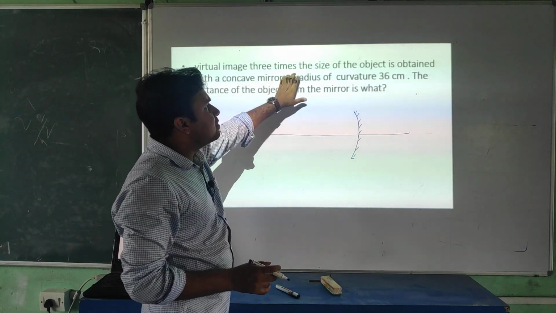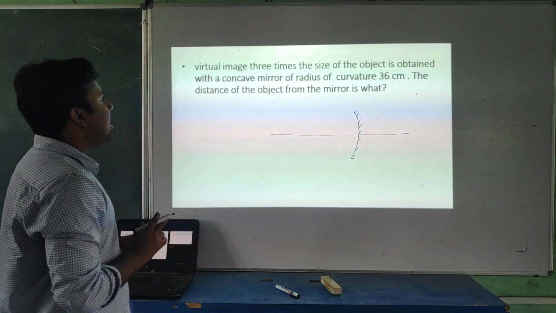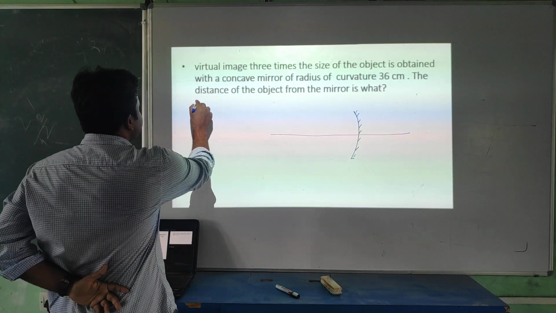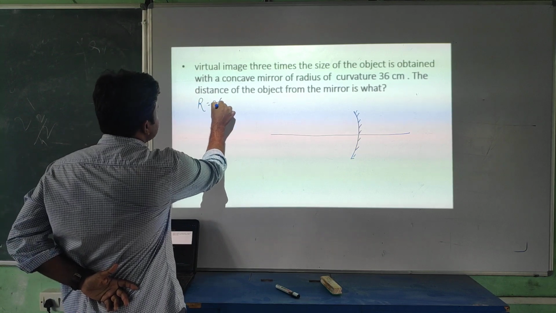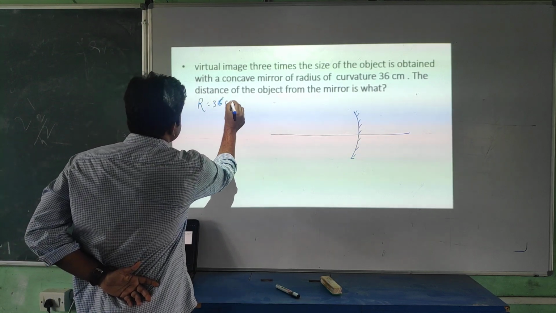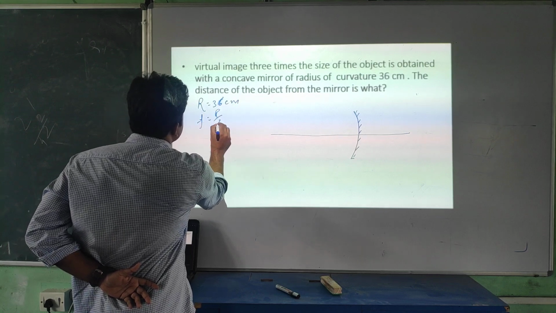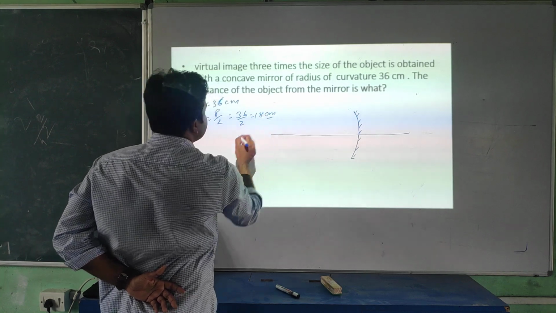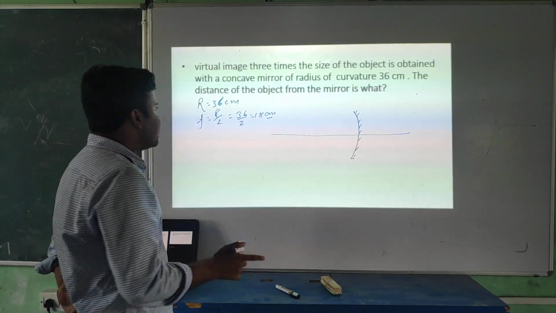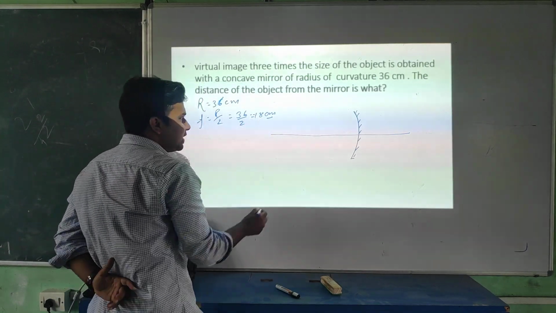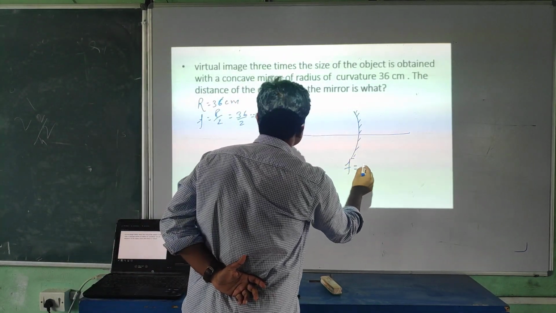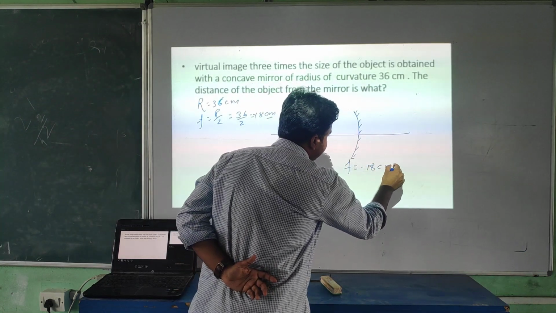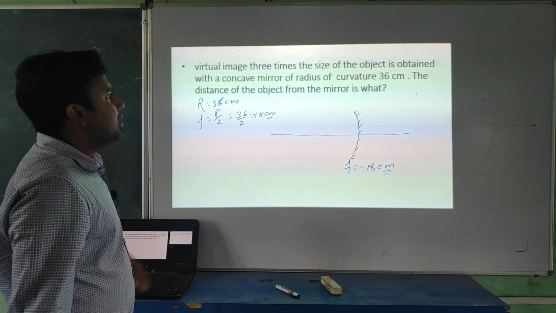A virtual image 3 times the size of the object is obtained with a concave mirror of radius of curvature 36 centimeter. So here, student, R is given: 36 centimeter. F equals R by 2, so 36 by 2, how much? 18 centimeter. Positive or negative? Negative. Why negative? Because it's a concave mirror. In a concave mirror the focal length is negative. Clear, student?